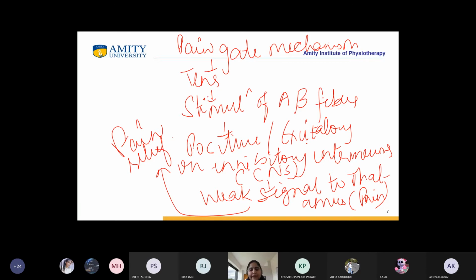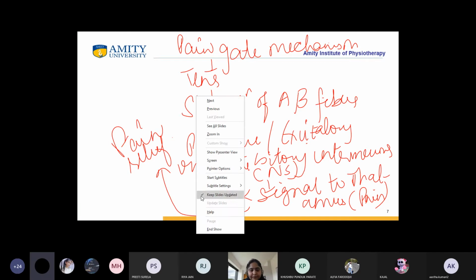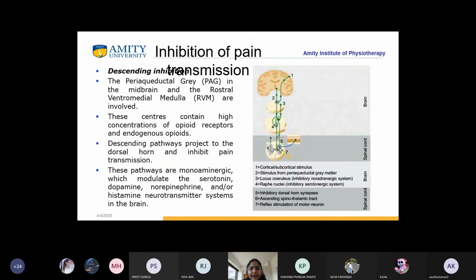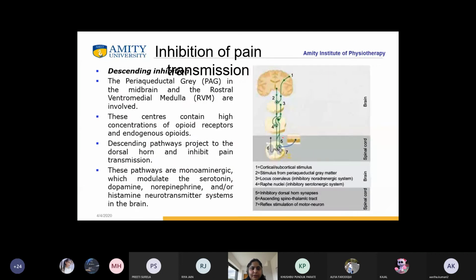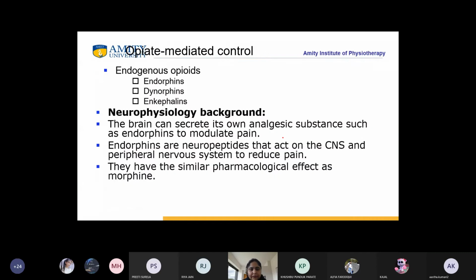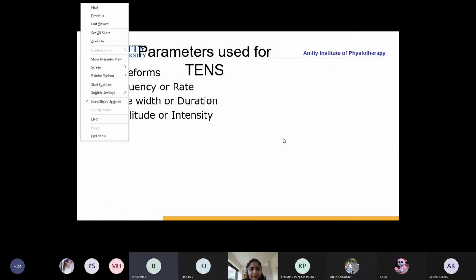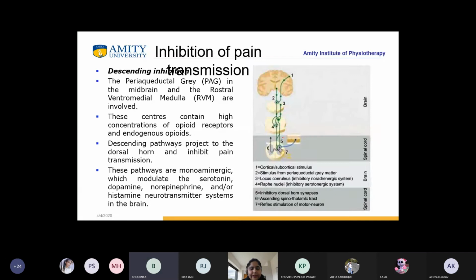Is it clear, students? Yes, ma'am. This is very important, because if this is not clear, then the opioid mechanism is much more difficult. This much is clear. Okay, so we can move to the next.